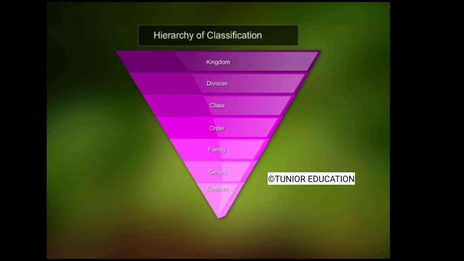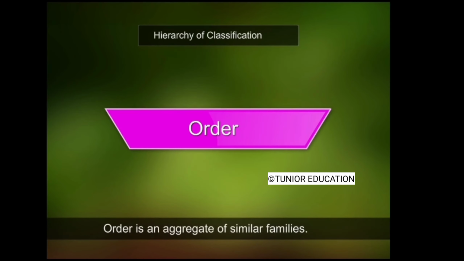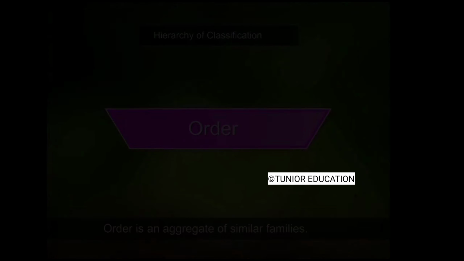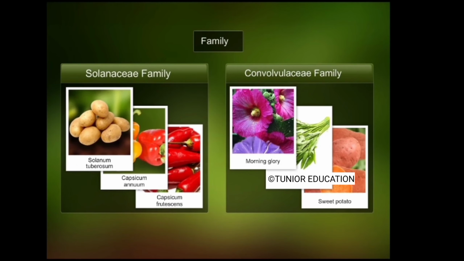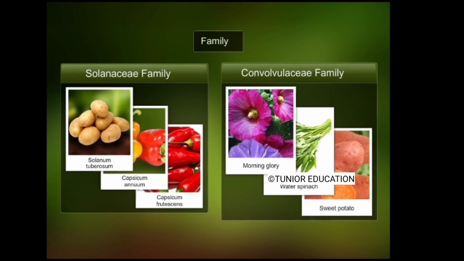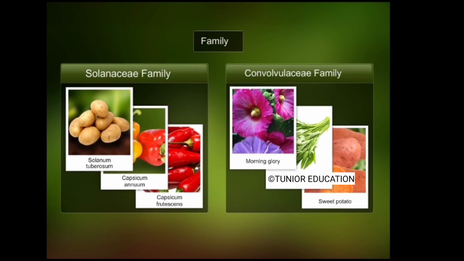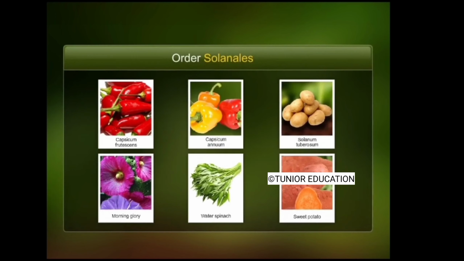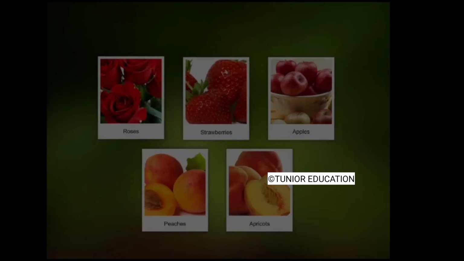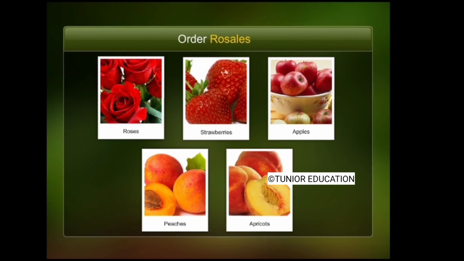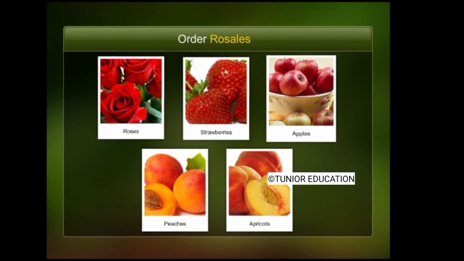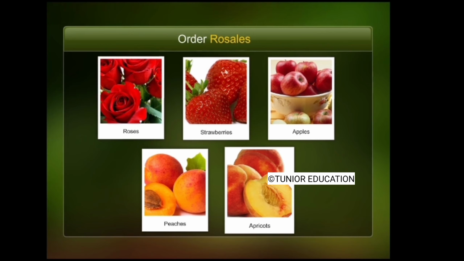The next taxonomic category, order, usually comprises groups of families thought to possess a degree of phylogenetic unity. We looked at two families, the Solanaceae family and the Convolvulaceae family. Both these families belong to the order Solanales. Another example is order Rosales, which includes species such as roses, strawberries, apples, peaches, and apricots that belong to different genera and families.